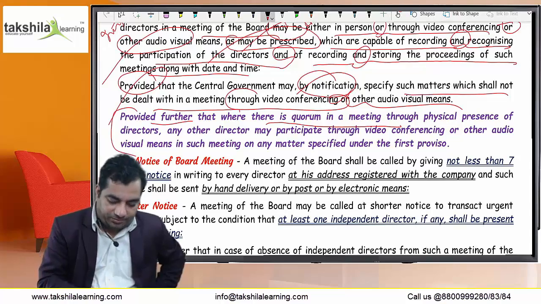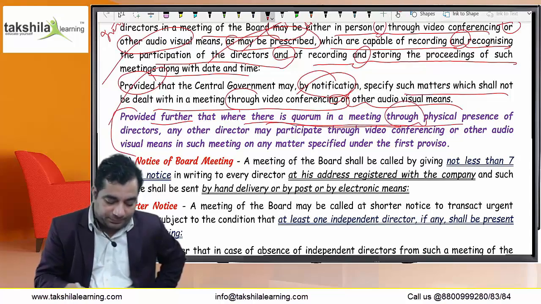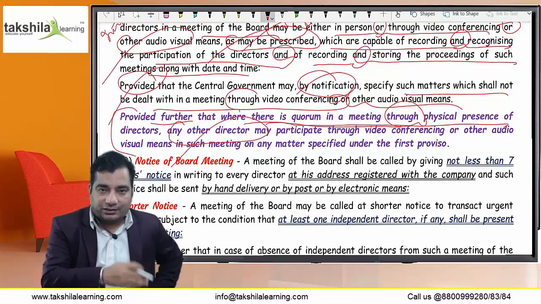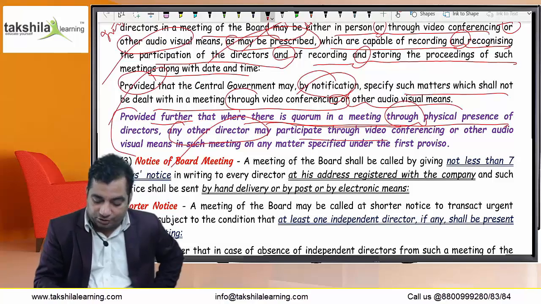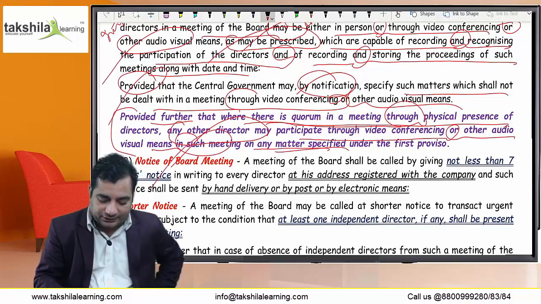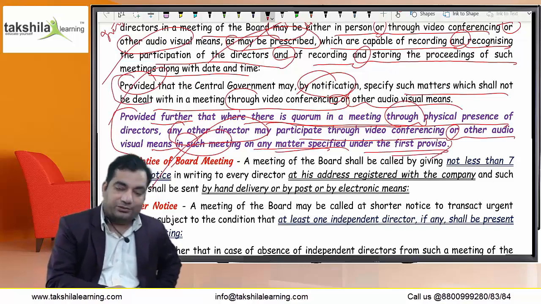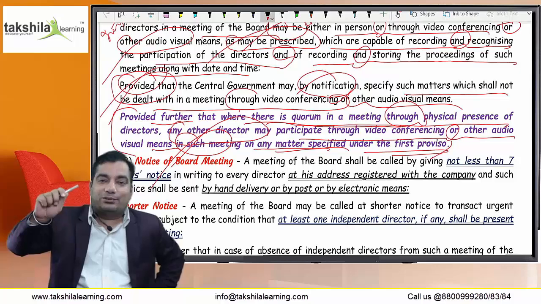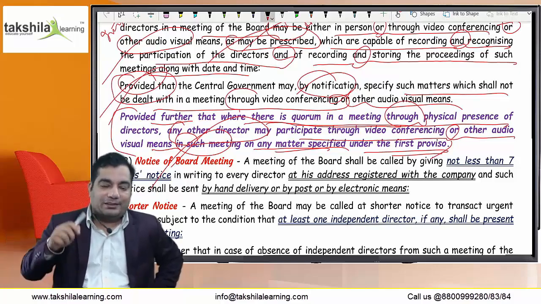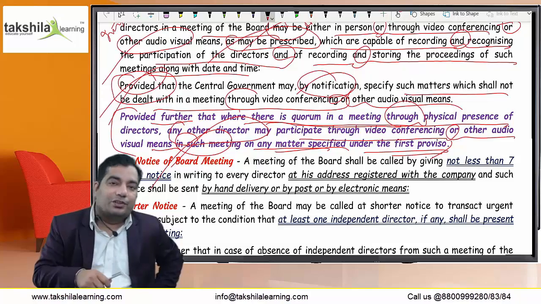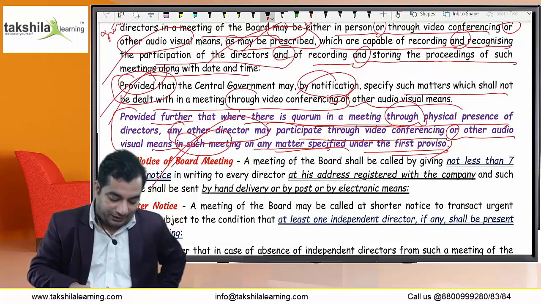even then, where there is a quorum in the meeting through physical presence of the directors, any other director or directors may participate through video conferencing or other audiovisual means in such meeting on any matter specified under the first proviso. This is the first proviso. Okay. Although MCA may have specified that certain matters are to be discussed in a board meeting, in that board meeting, if the quorum is available, then the other director or directors may attend and discuss by way of audiovisual means or video conferencing. I think you have got my point.